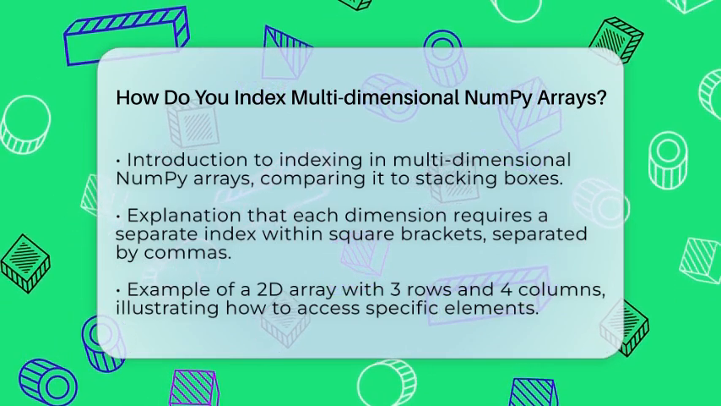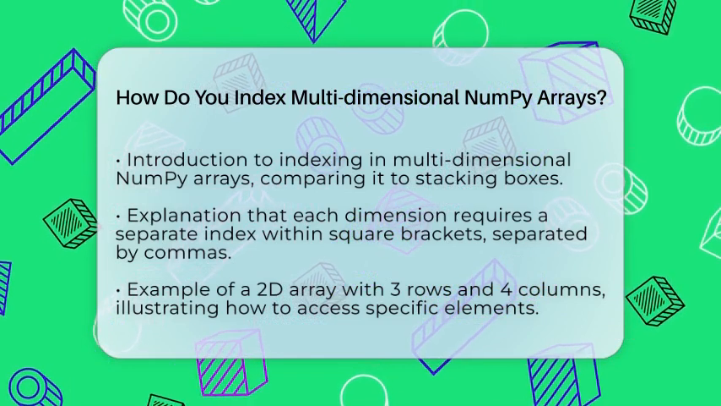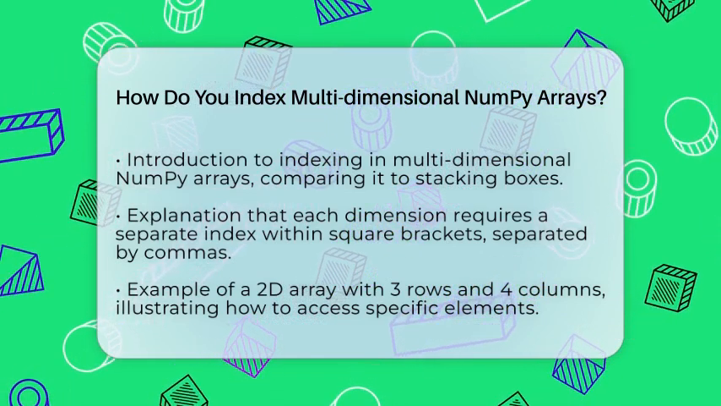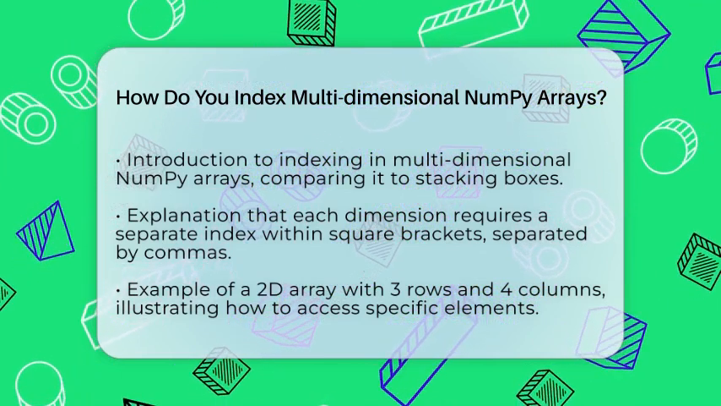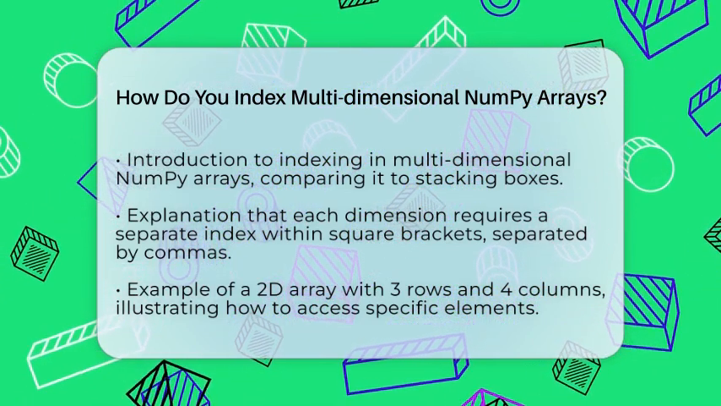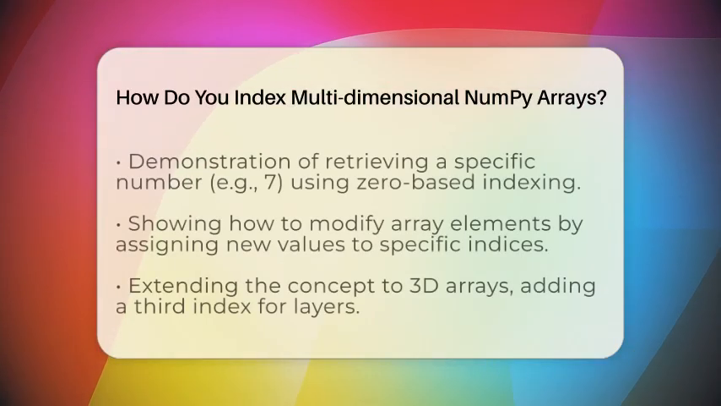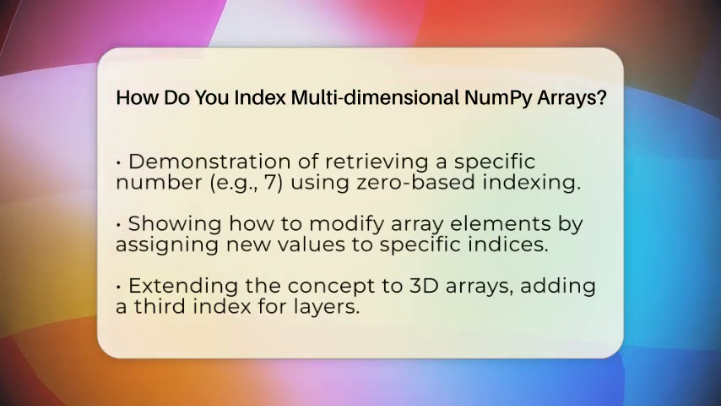In NumPy, multidimensional arrays are indexed by giving one index for each dimension. These indices are written inside square brackets and separated by commas. For example, if you have a two-dimensional array, the first number selects the row, and the second number picks the column. Remember, counting starts at 0. So the first row or column is always at position 0.